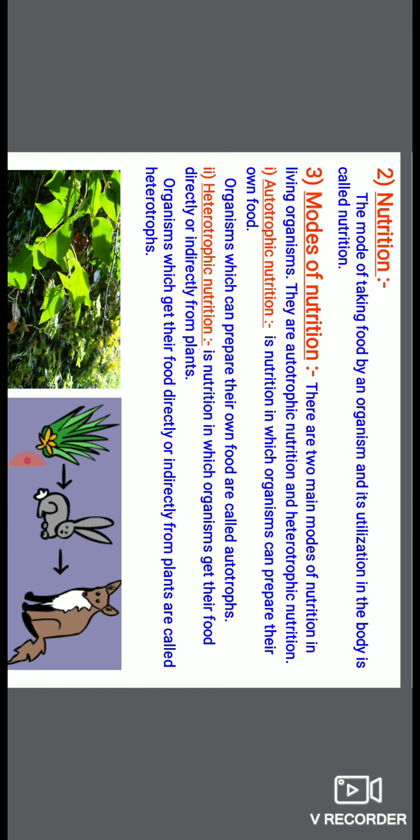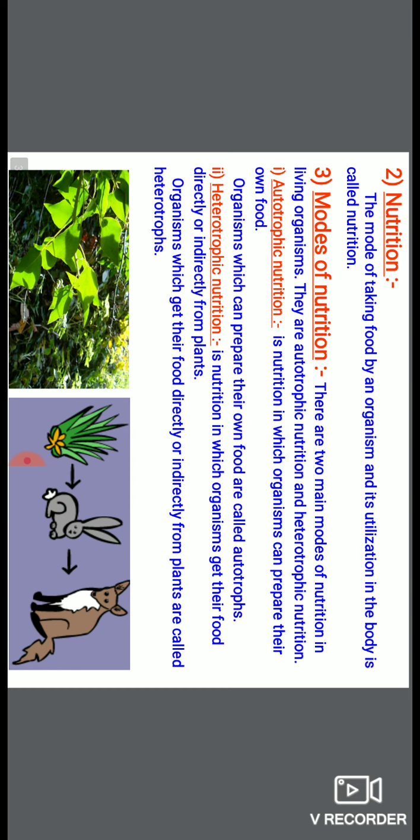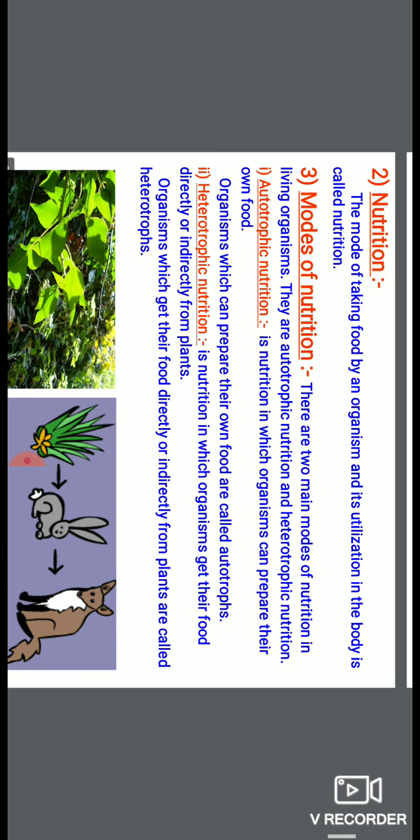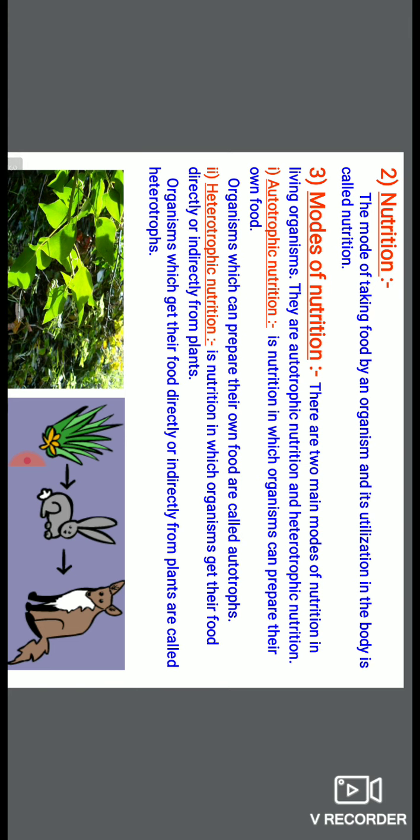So what is autotrophic nutrition? It is the nutrition in which organisms synthesize their own food. And those organisms are known as autotrophs. Is it clear?